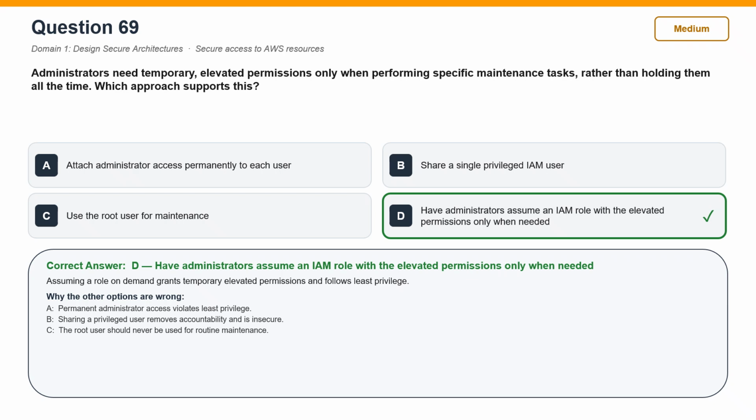Now, why the other options are wrong? Attach administrator access permanently to each user is incorrect. Permanent administrator access violates least privilege. Share a single privileged IAM user is incorrect. Sharing a privileged user removes accountability and is insecure. Use the root user for maintenance is incorrect. The root user should never be used for routine maintenance.